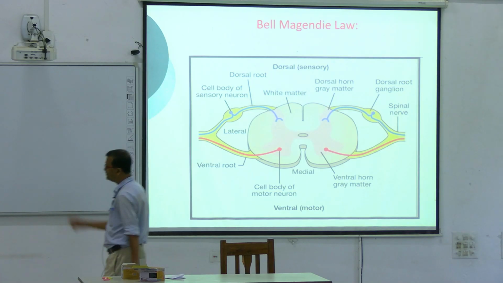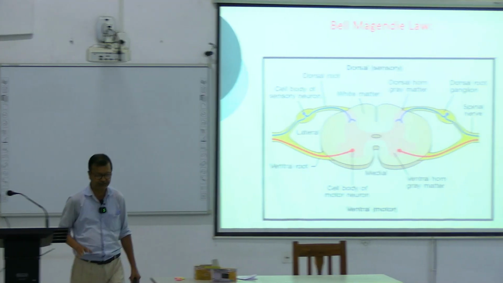So now, coming to the physiology of sensory receptors.